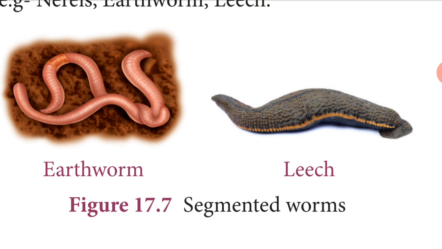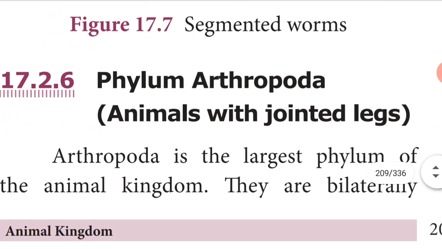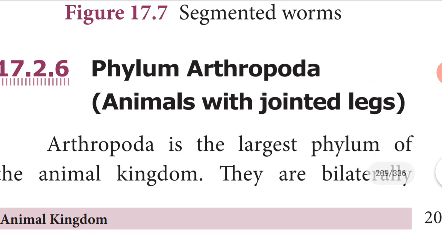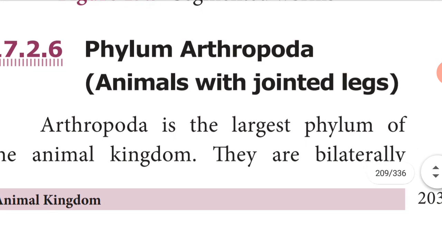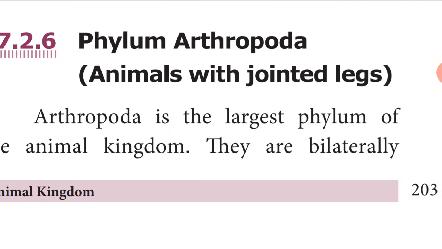Okay. So the next phylum is phylum Arthropoda. Arthropoda are animals with jointed legs. Jointed legs are there. Did you see the cockroach?